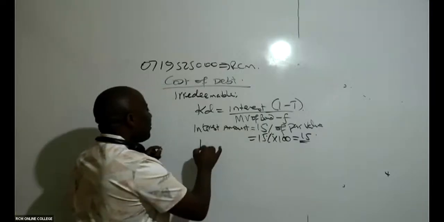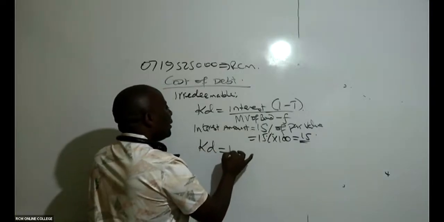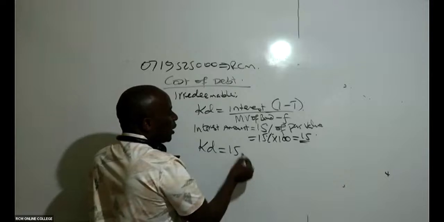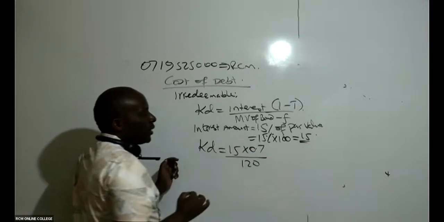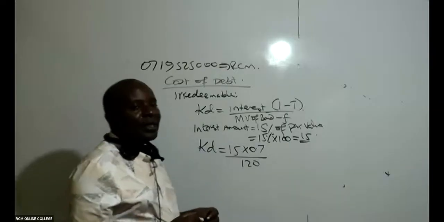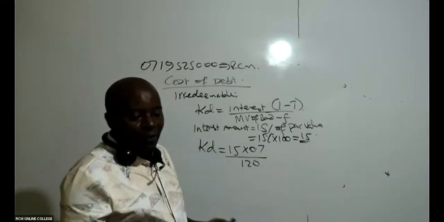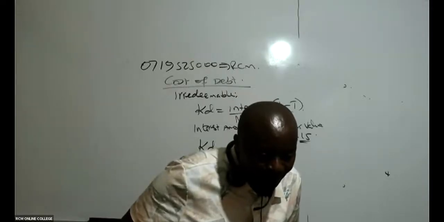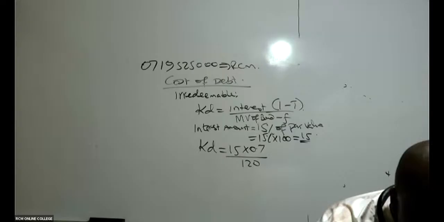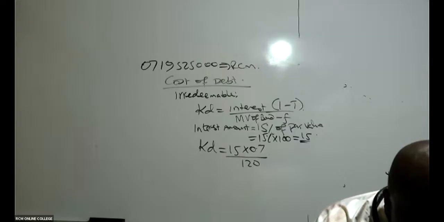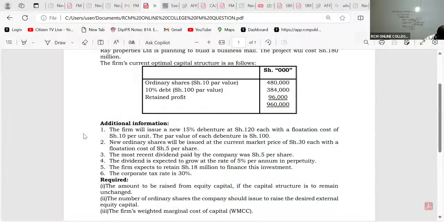Then my KD, my good students, will be the interest, 15 shillings times 0.7, all over 120. I'm so sure most of them have not yet seen where I've gotten 0.7 from. Why not 10%? I like your questions. Why not 10%? Maybe I've just not read. Thank you for that question.